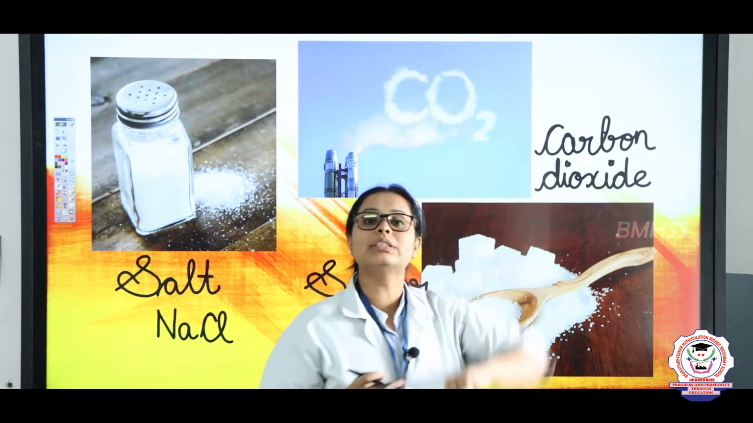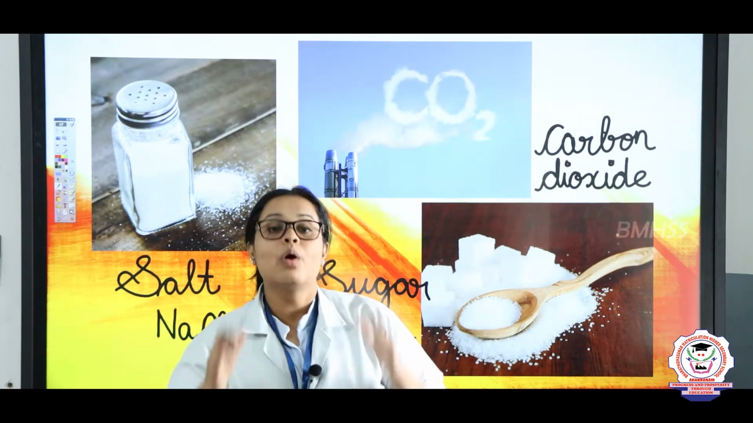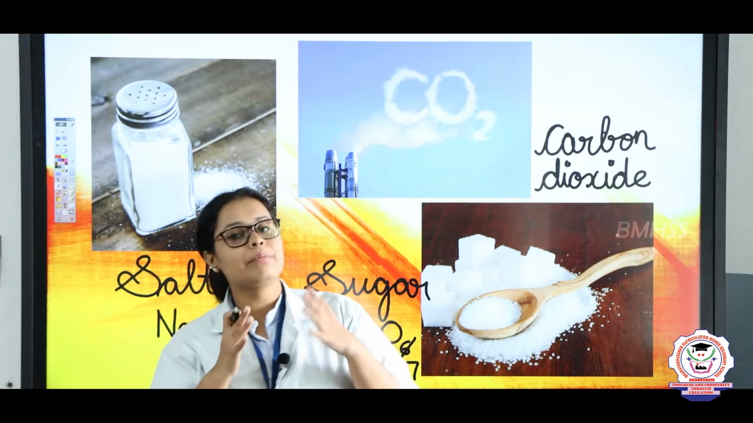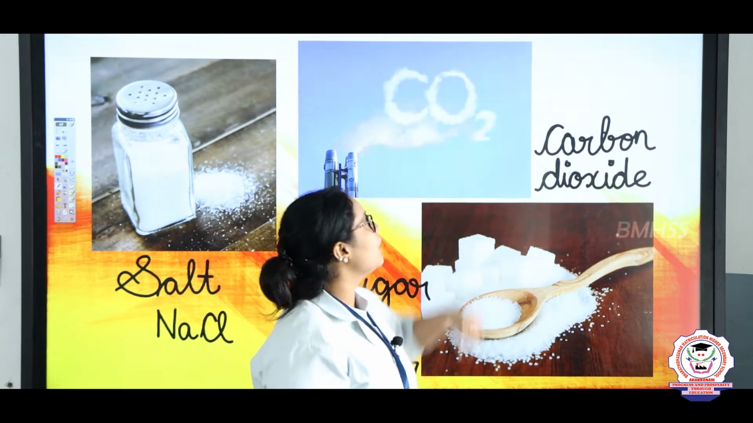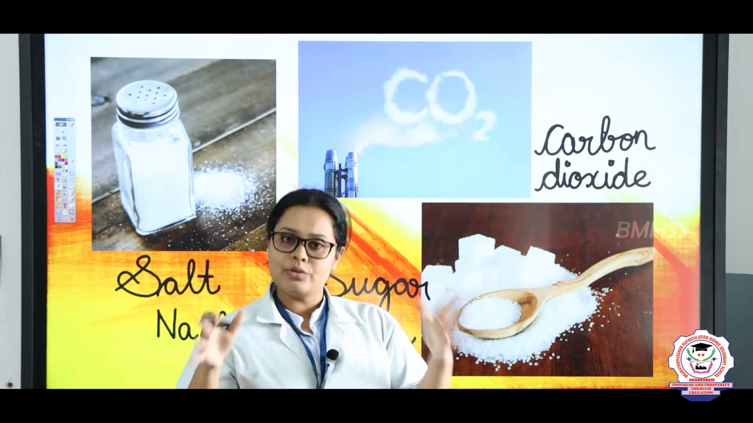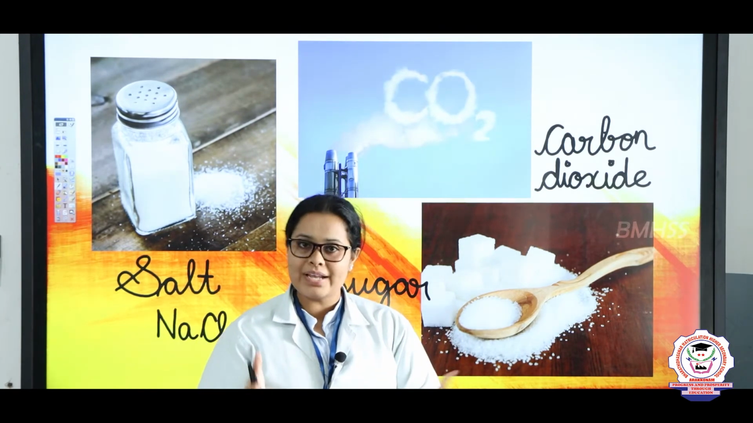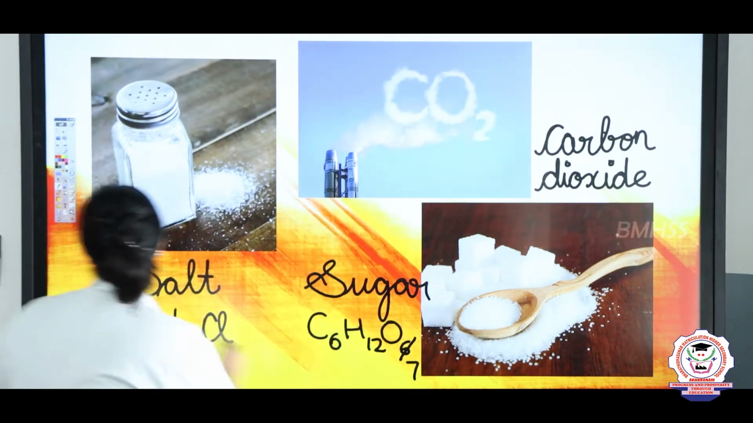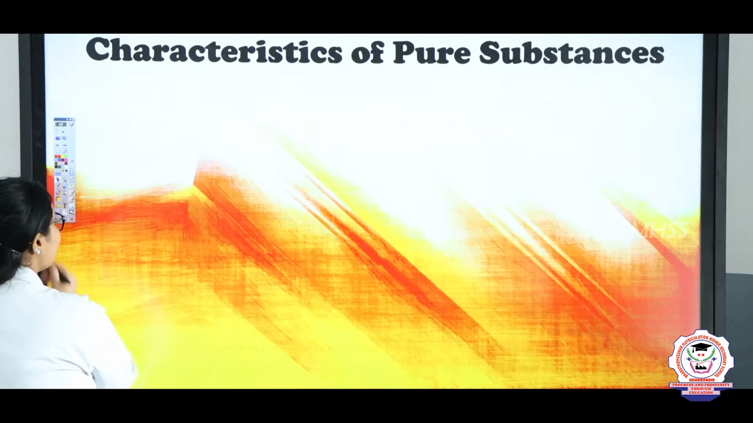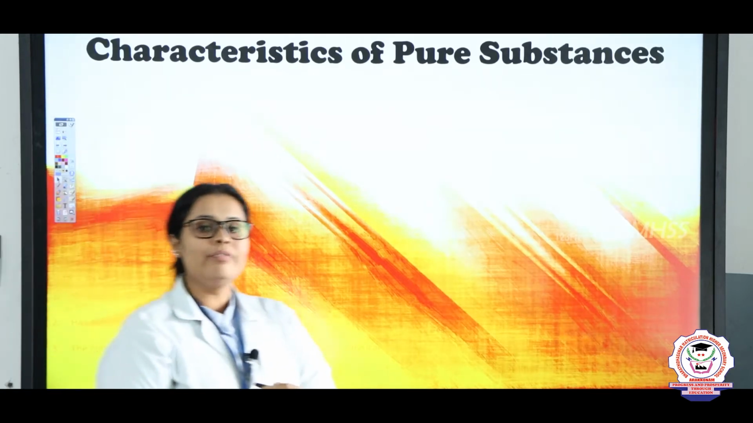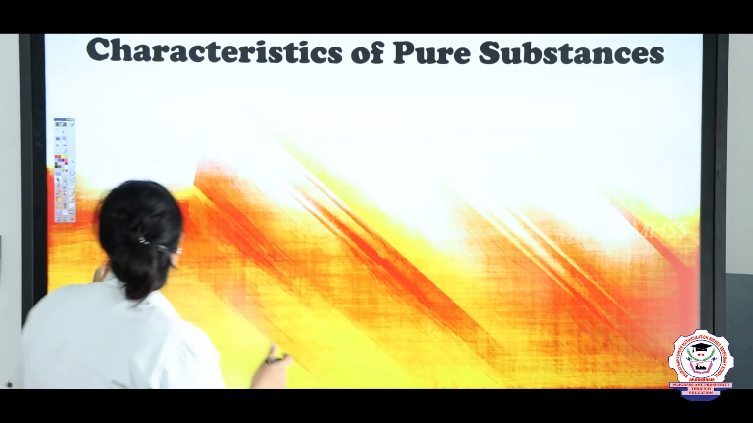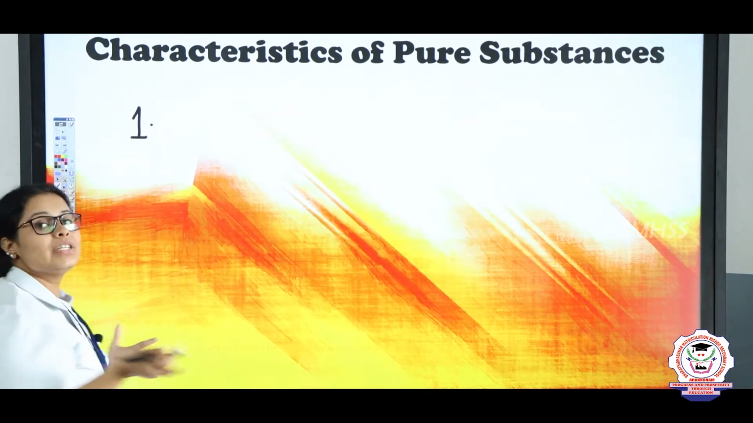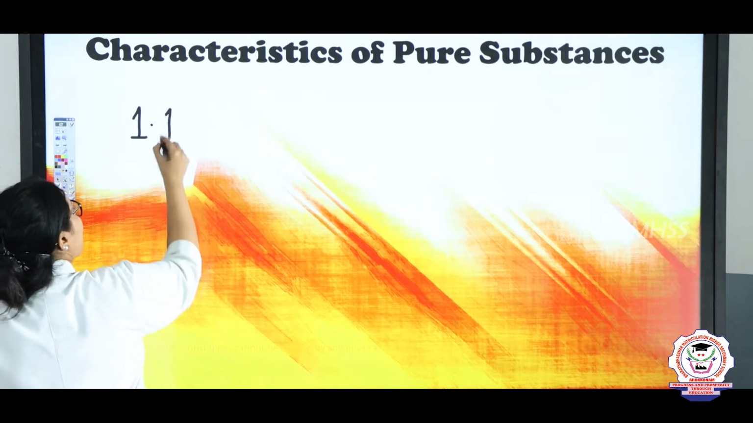In the same way, carbon dioxide is CO2. Only when it is CO2 will you call it the pure substance carbon dioxide. For example, if I tell you that it is CO3, can you say it's carbon dioxide? No, right? So that is why every pure substance will have a definite proportion. Now let's see some characteristics of pure substances. So the first characteristic of a pure substance is that it is homogeneous in nature. What is it?